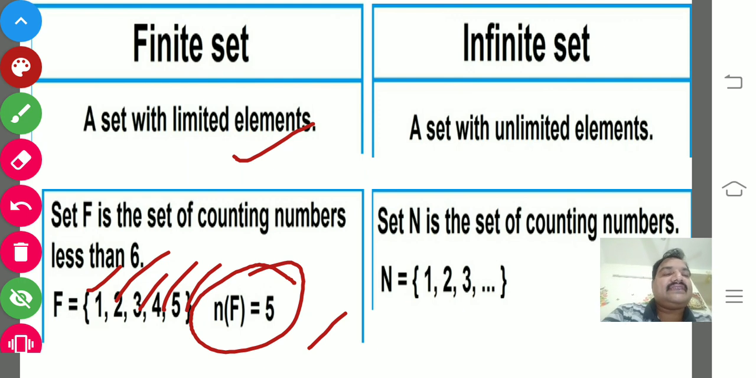Whereas, what is an infinite set? A set with unlimited elements. We can't count them. In the previous session we discussed that we can't count the stars in the sky. Like that, set N is the set of counting numbers. We would have to write the entire set of natural numbers. It's not possible because we know the least natural number, but we can't write the highest natural number. That's why it is represented as an infinite set. 1, 2, 3 and so on. It's uncountable. That's why it's an infinite set.